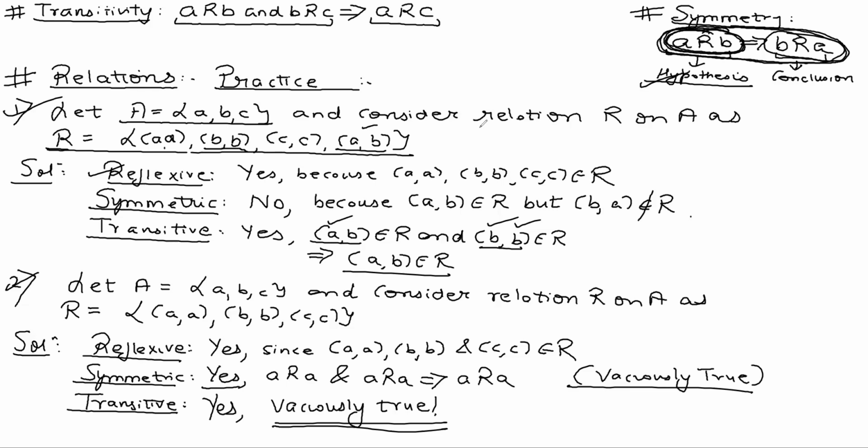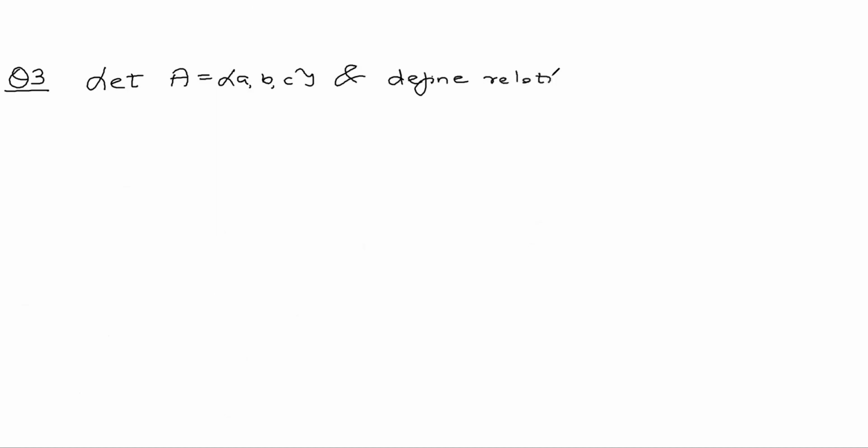So let's look at question 3 now. Practice question 3. Let capital A be equal to the set {A, B, C} and define the relation R as the set {(A,A), (B,B)}. Let's check whether it's reflexive.